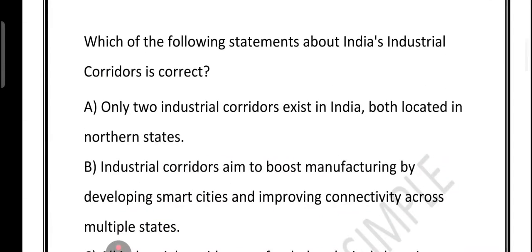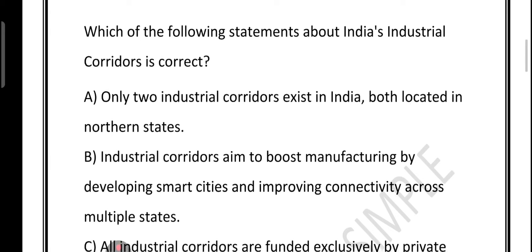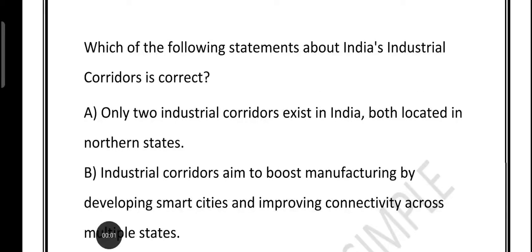Now friends, let's look at one more question regarding the industrial corridor. Industrial corridor is easy to say, but exam questions on them can be tricky. So we will break down this MCQ into simple bits so that you never forget it again. And yes, we check every option, not just the correct one. Question is, which of the following statements about Indian industrial corridors is correct?